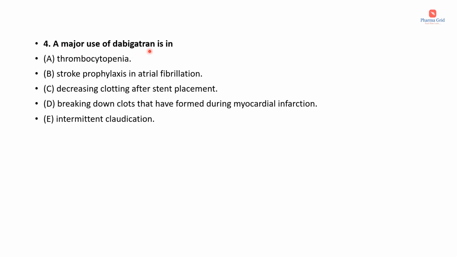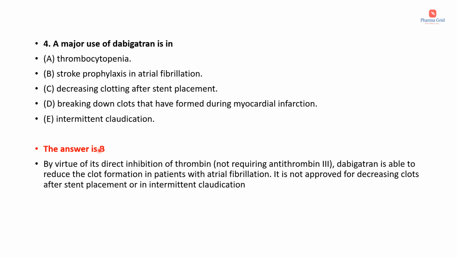A major use of dabigatran is in: options are thrombocytopenia, stroke prophylaxis in atrial fibrillation, decreasing clotting after stent placement, breaking down clots that have formed during myocardial infarction, intermittent claudication. Here the correct answer is option B, that is stroke prophylaxis in atrial fibrillation. By virtue of its direct inhibition of thrombin, not requiring antithrombin 3, dabigatran is able to reduce the clot formation in patients with atrial fibrillation. It is not approved for decreasing clots after stent placement or in intermittent claudication.